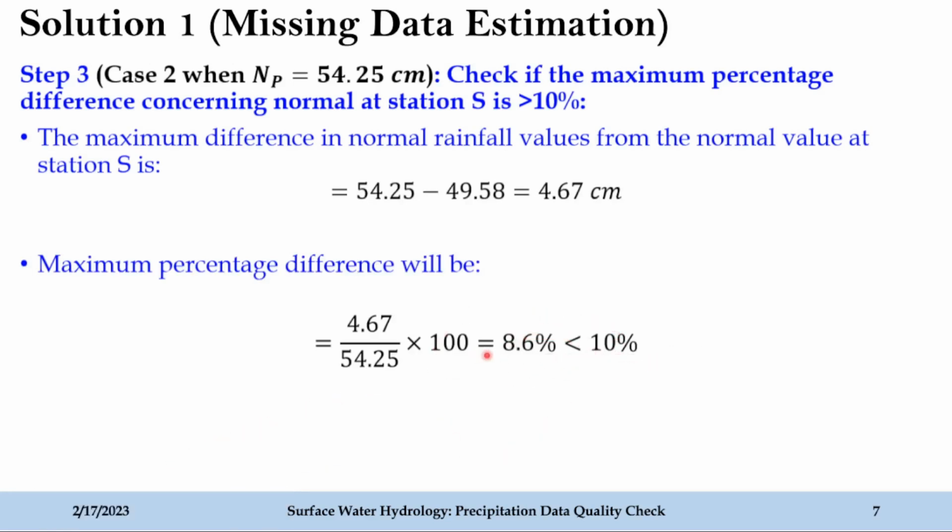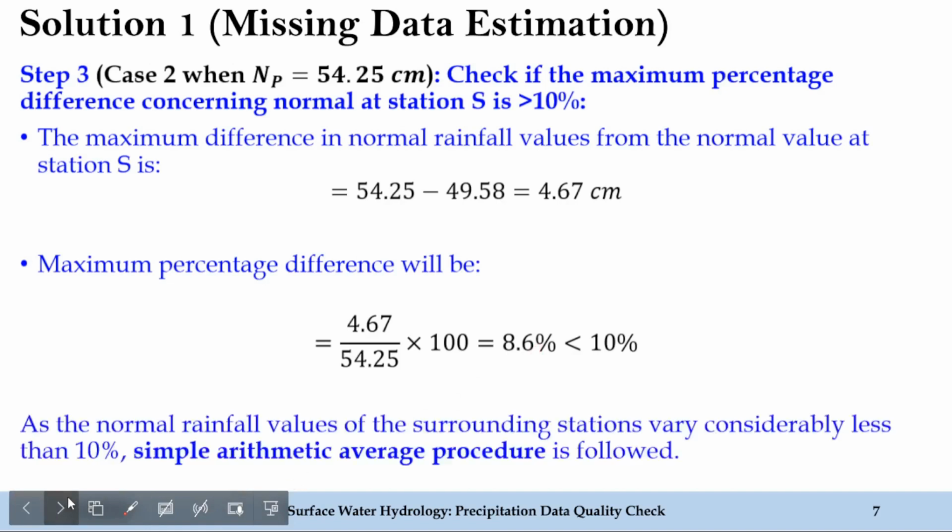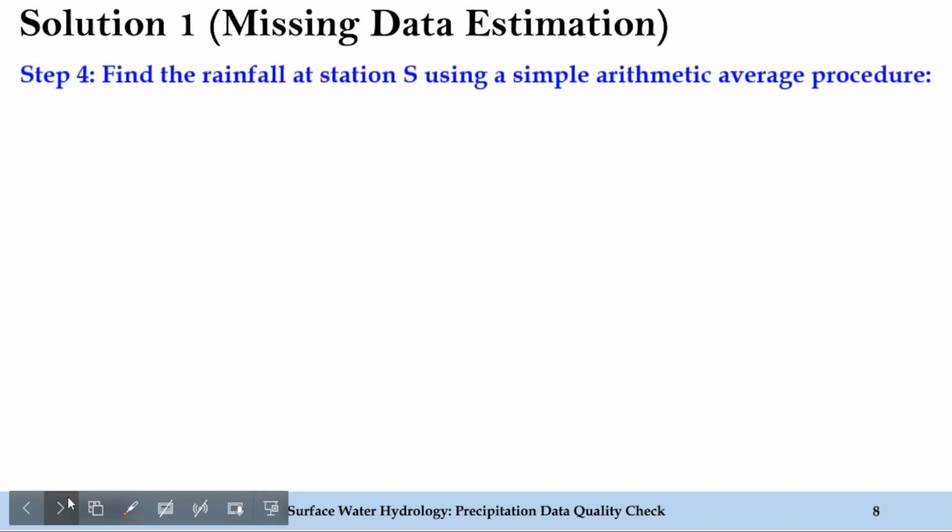Here comes the difference. In the previous case, the difference was greater than 10%. Now in this case, the difference is less than 10%. So our approach will change as the normal rainfall values of the surrounding stations vary considerably less than 10%. Hence, we will be using the simple arithmetic average procedure instead of the normal ratio method. So let's see how this method works.